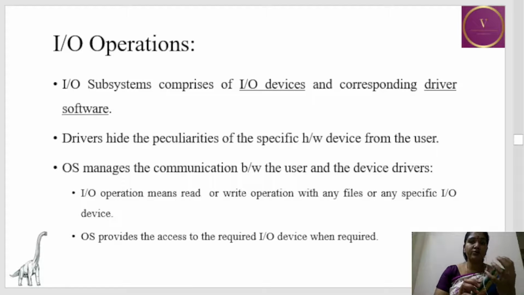That is, when you request for a particular resource, the OS will grant the permission depending upon when it has to be given to you. So this is the work of OS when it comes to IO operation.